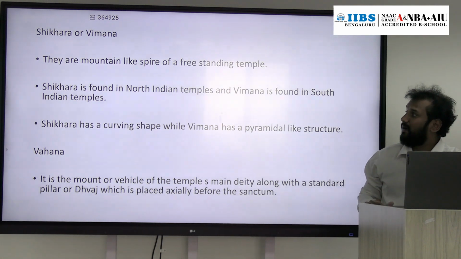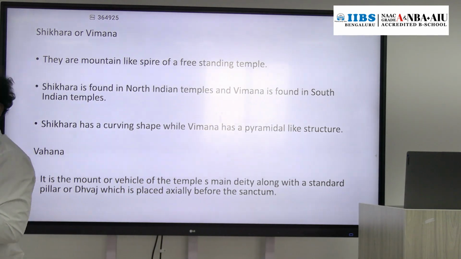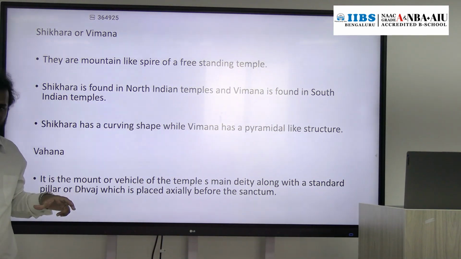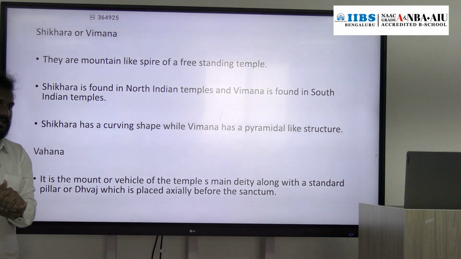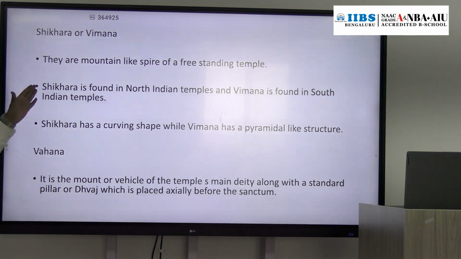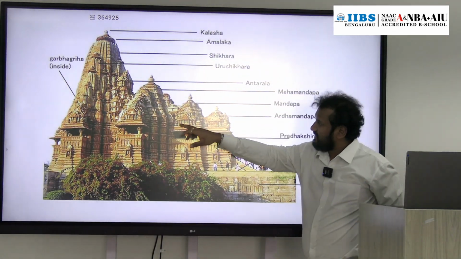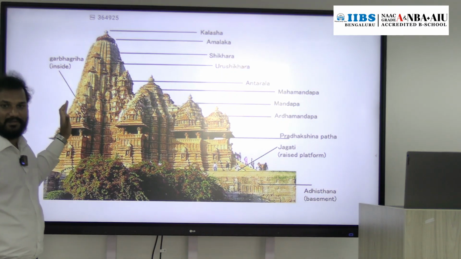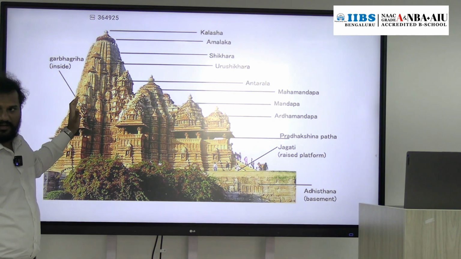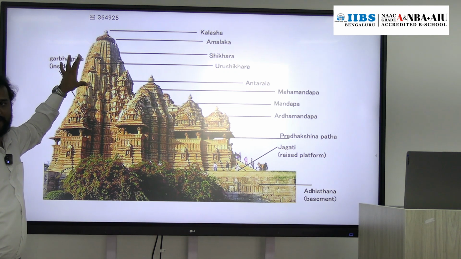Then Shikhara or Vimana, just above the main shrine. Just above the Garbhagriha, there is a Vimana. So what is that Vimana? It is like a mountain-like spire. I'll show you in the picture. See, this one is curvilinear in shape. It is moving towards the vertical, but it is curvilinear in shape. So that is Shikhara.